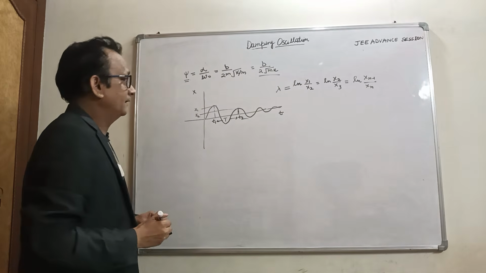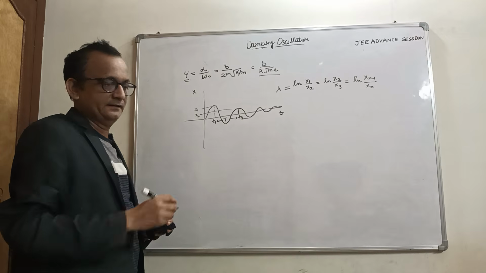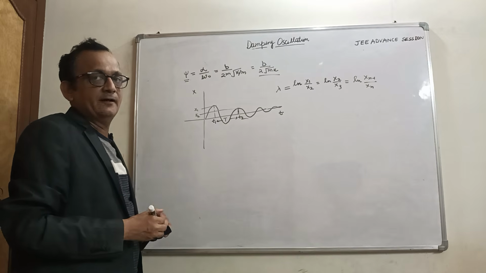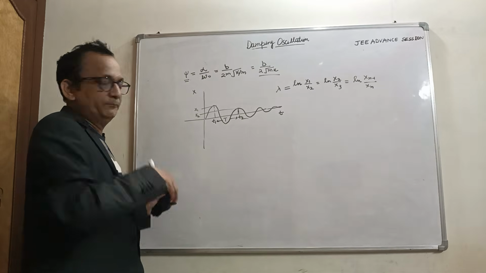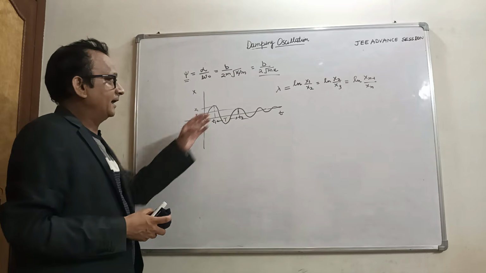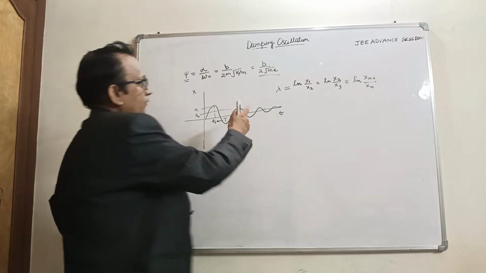This is the logarithmic decrement, dissociation in amplitude. So amplitude decays here exponentially.